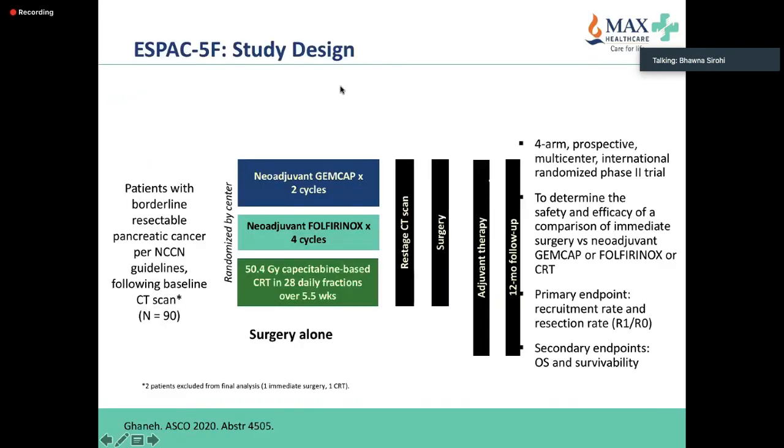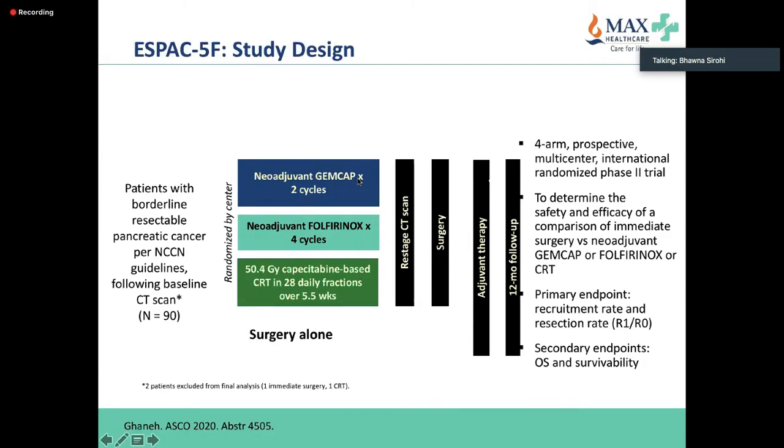The second study, which was very interesting and presented at ASCO this year, was the SPACE 5F study. These are all patients with borderline resectable pancreatic cancer. They were randomized to surgery alone, which remains the standard of care, versus GEM-CAP.